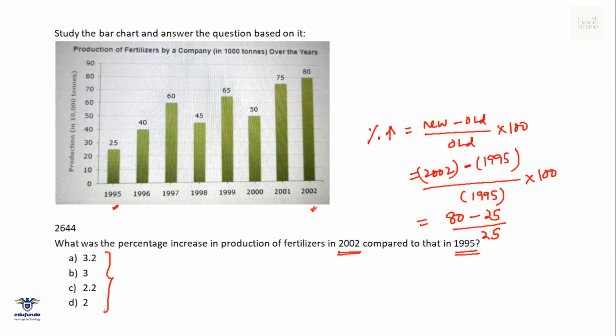Now if I look at the options, answers are not given in percentages, so I am not multiplying this by 100. 80 minus 25 is 55. 55 by 25. If I divide by 5, it is 11 by 5. 11 by 5 means 2.2, or we can say 220% increase over these 7 years. Option C fits in.